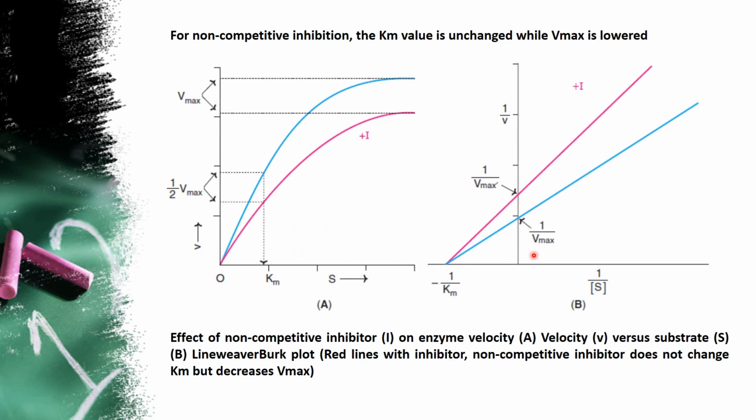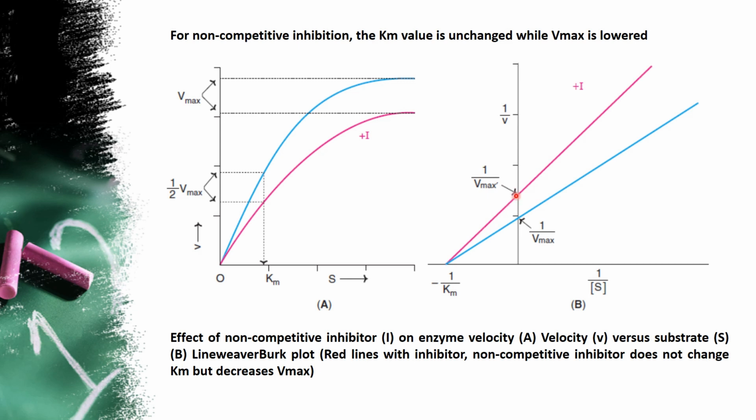Coming to the LB plot, that is the Lineweaver-Burk plot. Here you can see that as the concentration of the substrate increases, the product formation is there, and the pink line shows the inhibitor. So yes, you are getting a separate slope for the inhibitor and the substrate. You can read at the y-axis that it meets at two different positions. This is for the inhibitor and this is for the substrate. Here also you can see that Vmax is lowered in the case of the inhibitor compared to the substrate.